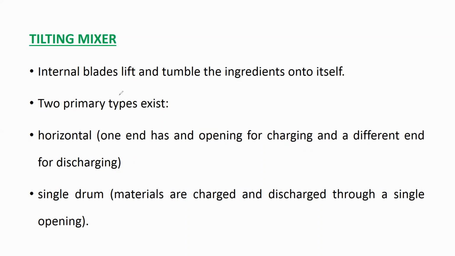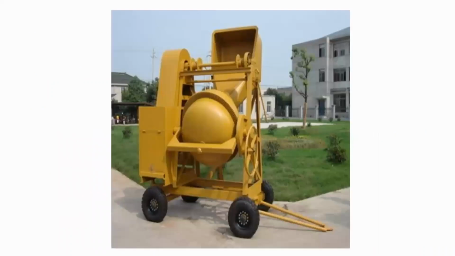In a single drum you have only one opening. From that opening you put all the ingredients into the drum, and when the concrete gets mixed, you take it out from the same opening. Most of the time this single drum mixer is used in construction. If you look around and a slab construction is going on, at that time they will call for this single drum tilting mixer. Sir, you can see this is called a single drum tilting mixer.